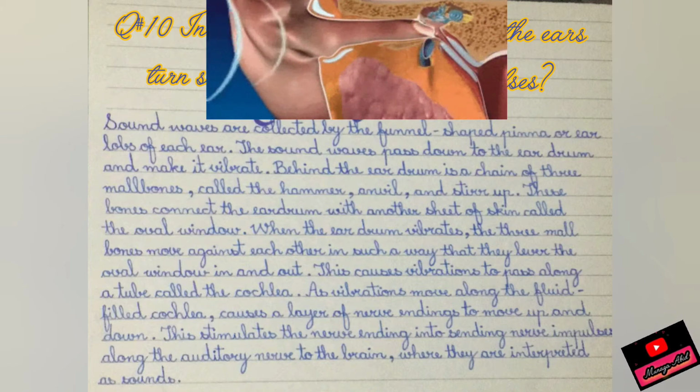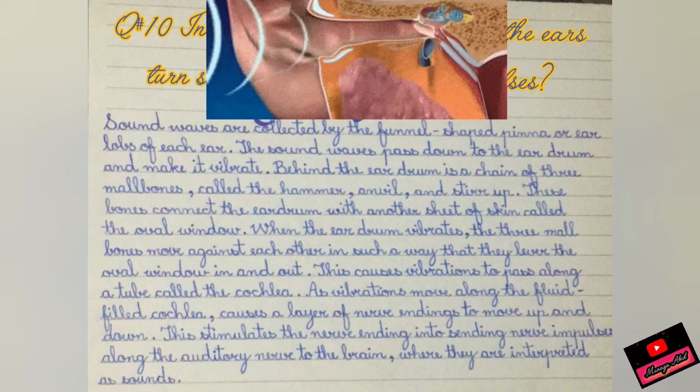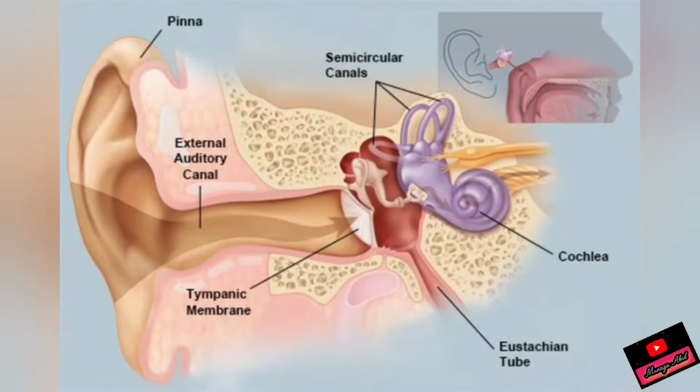Okay, now we will do questions number 1 till 5 as well. One more thing that was asked in the last question 11, that was about semicircular canals. So in the cochlea there are three semicircular canals that are shown here. These are the canals, semicircular canals, that enable us to balance. Here is the sense of balance located.